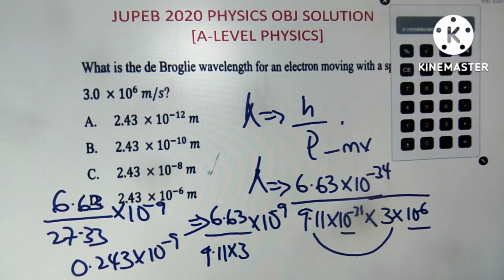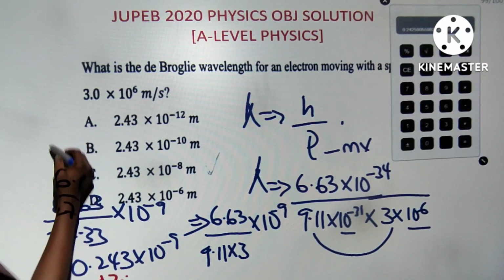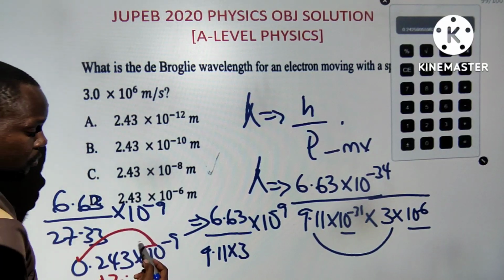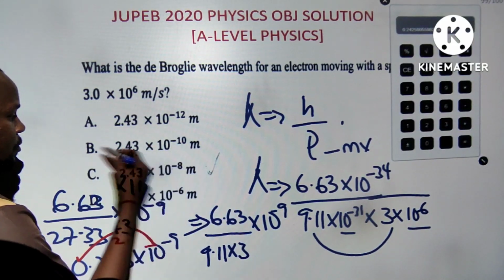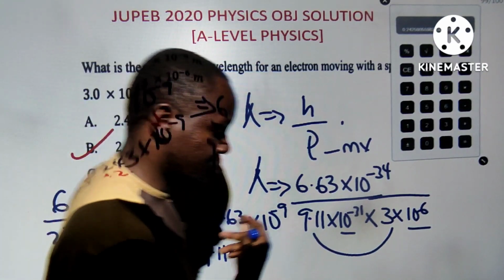Hope I'm not cutting. So now I can convert. If I convert this, minus 1, that's 2.43. Yes, it's true, 2.43. Then if I move this by 1, no time to waste, that is minus 1. Minus 1 minus 9 is minus 10. So this is the answer to that. That one is right. Next one, please.